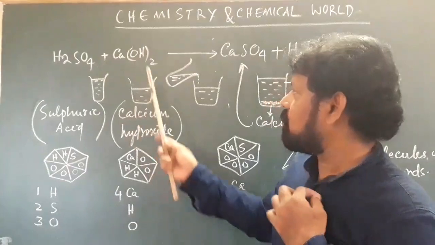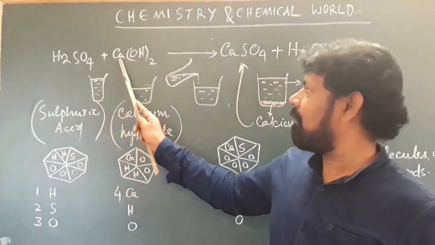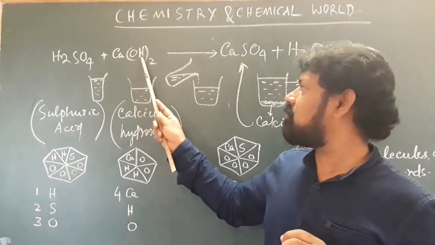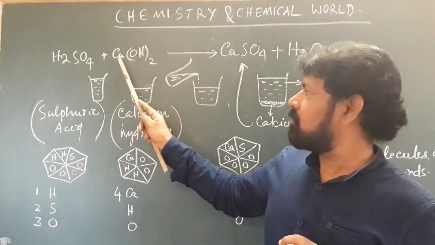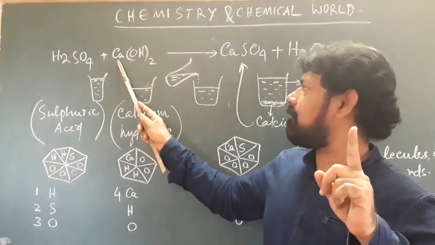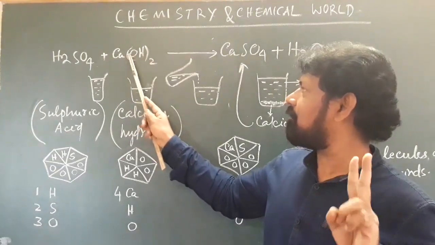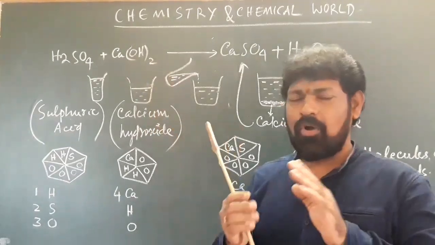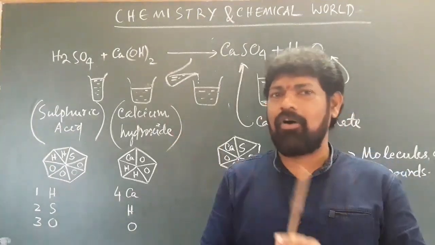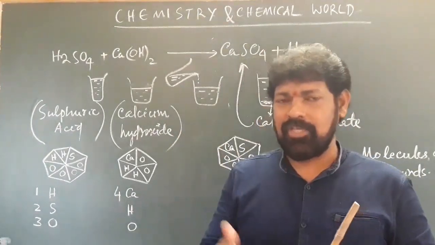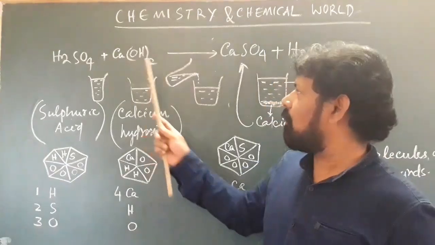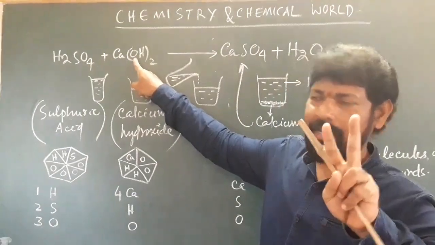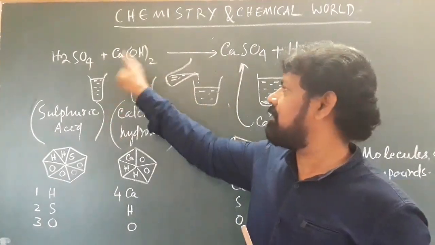Similarly, calcium hydroxide. Here Ca means calcium, O means oxygen, H means hydrogen. So 1 content of calcium, 2 contents of oxygen and 2 contents of hydrogen. Because oxygen is 2 and hydrogen is 2, it has different rules of writing the formula. You will be learning in subsequent classes how to write the formulas. So that's why we kept a bracket and gave 2. It indicates O is 2 in number, H also 2 in number, Ca is 1.